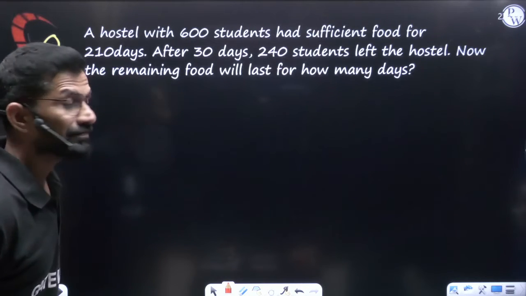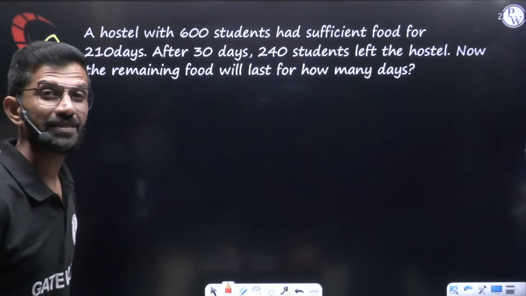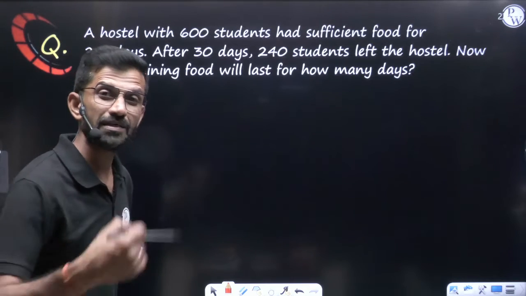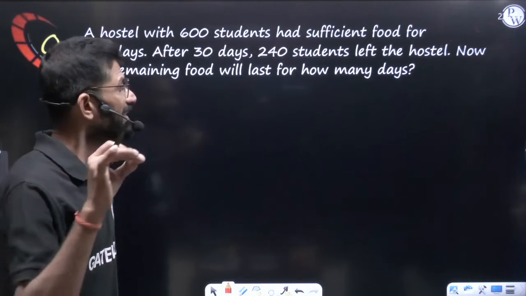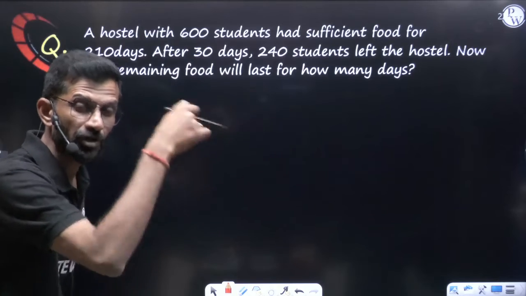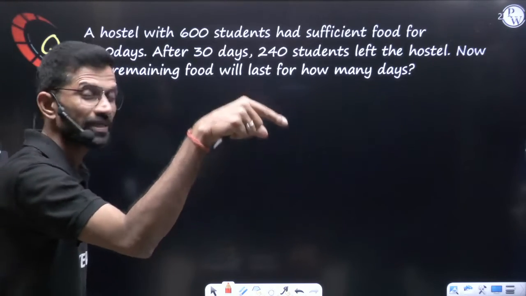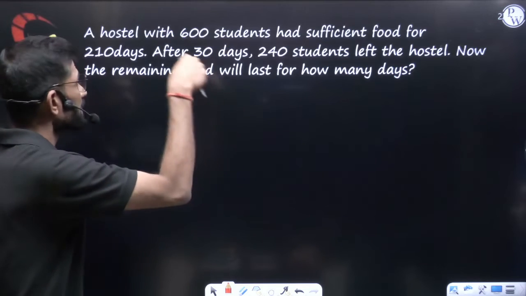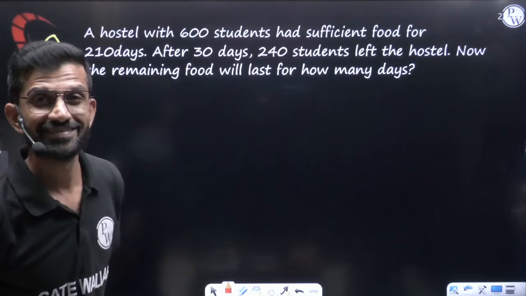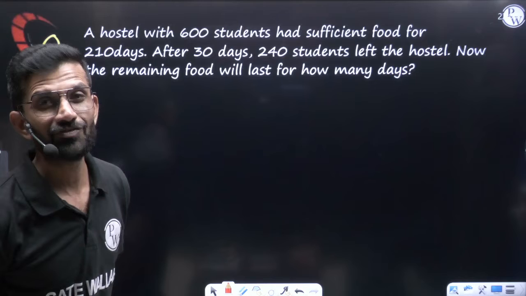Further, after 30 days, 240 students left the hostel. Now the remaining food, after 30 days means 30 days they ate. So whatever food is remaining, the remaining food will last for how many days?